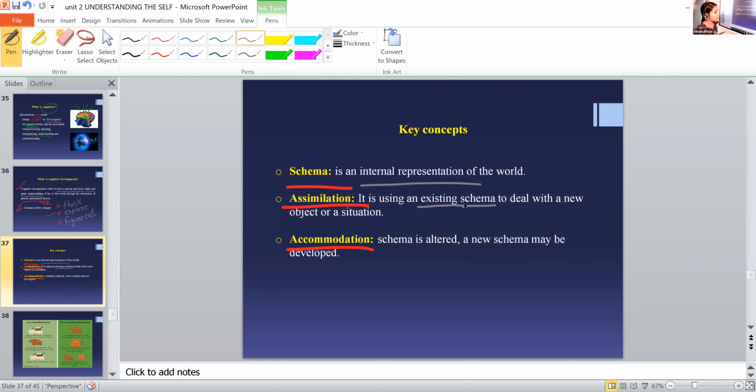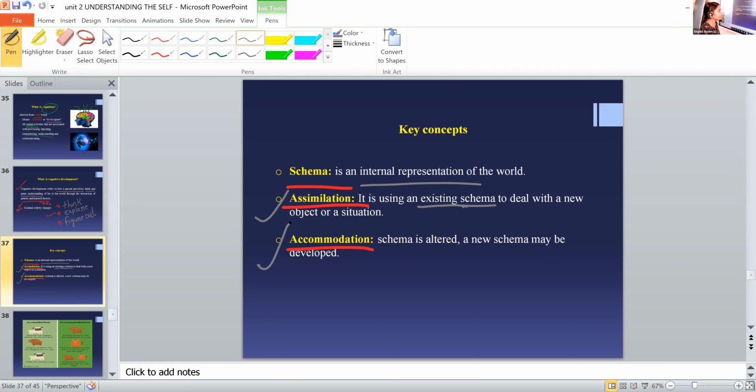If a child sees a new situation or a new object, the child has some schema in mind, so the internal representation is not changed. When the internal representation is not changed, it is called assimilation. And when your internal representation is changed or altered and a new schema is developed, it is called accommodation.